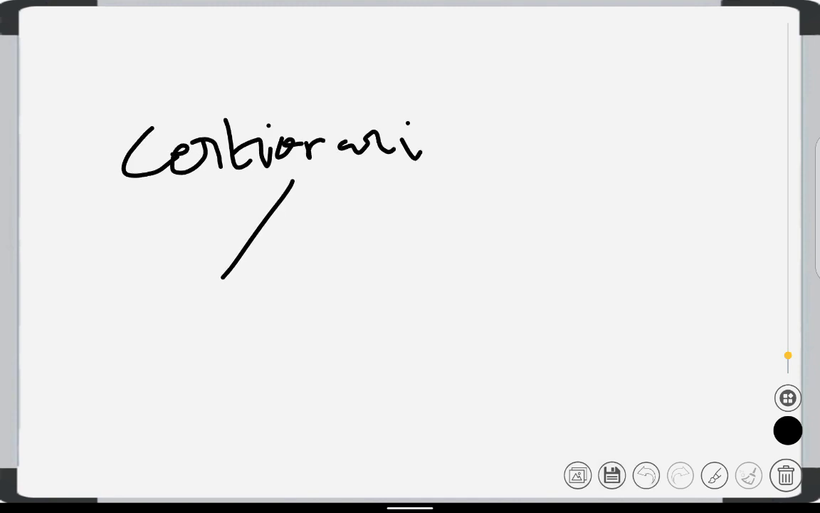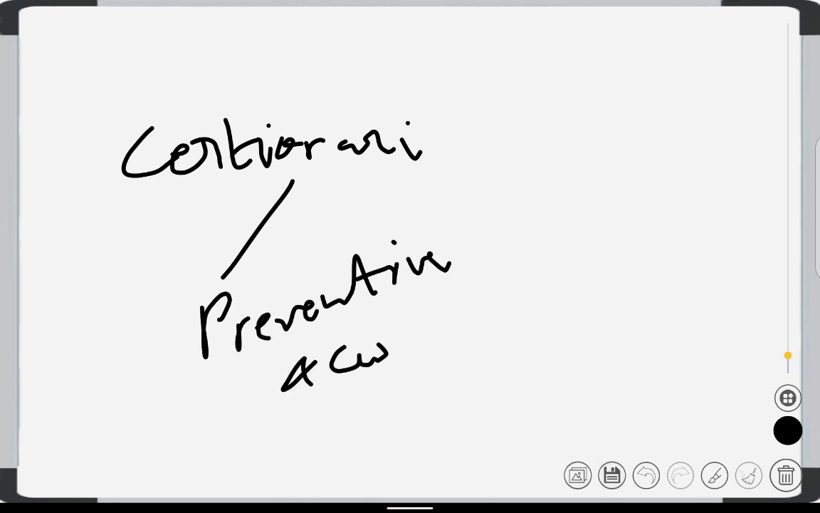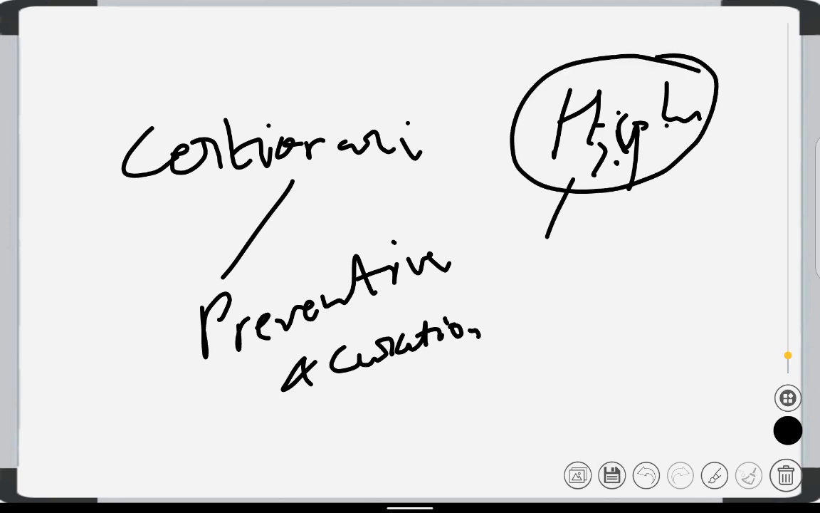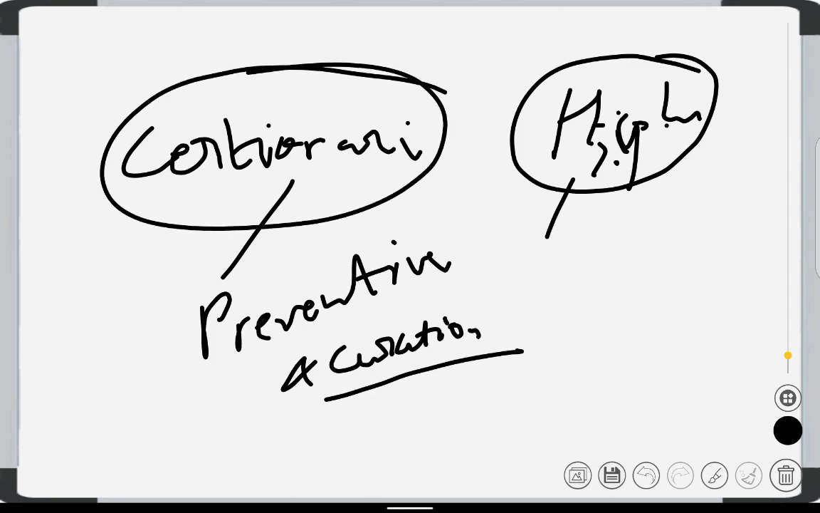Another is certiorari. Certiorari is preventive and curative in nature. That is, the higher courts will prevent lower courts from crossing their power limits, and they will take up the case and cure the problem. That is certiorari.